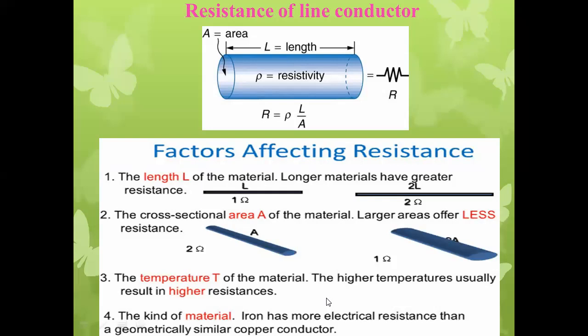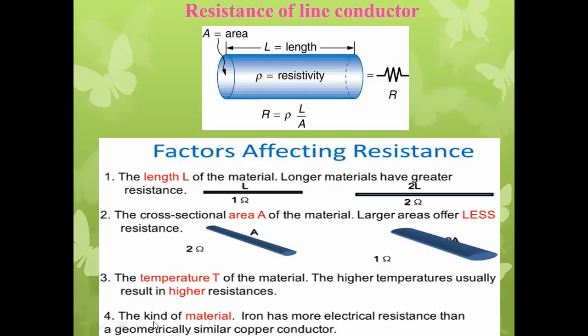For that one, alpha is equal to 0. So temperature affects the resistance of conductors. Generally for metallic conductors, an increase in temperature will definitely raise the resistance.